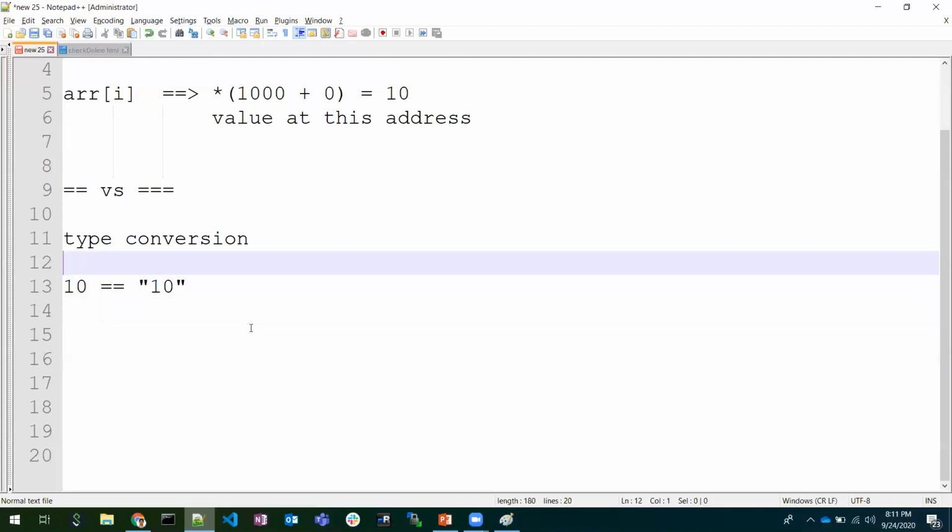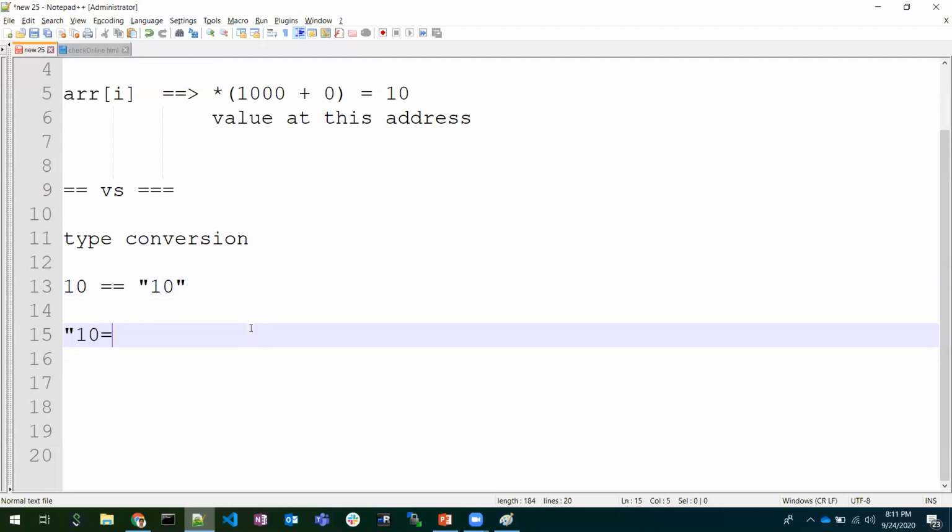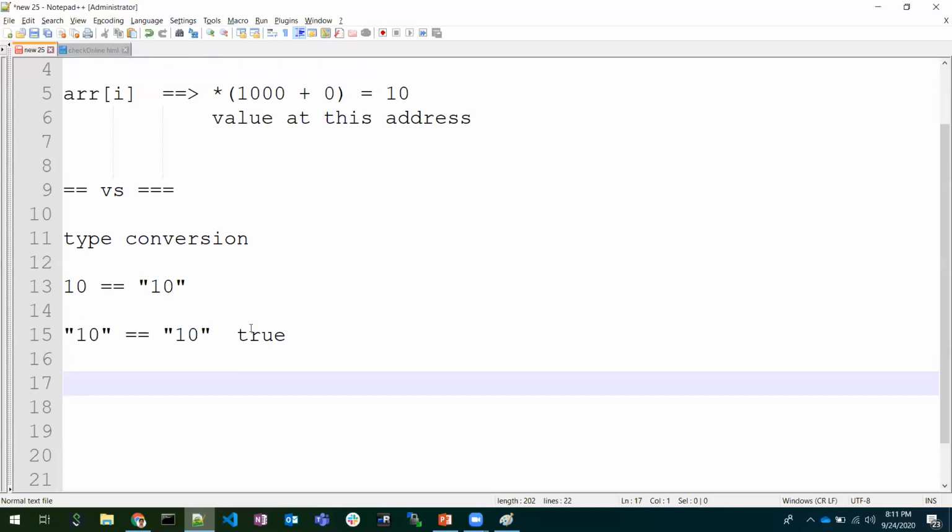So in this case, it will convert 10 to a string, and now it will return true. It means type conversion is applied to the comparison.